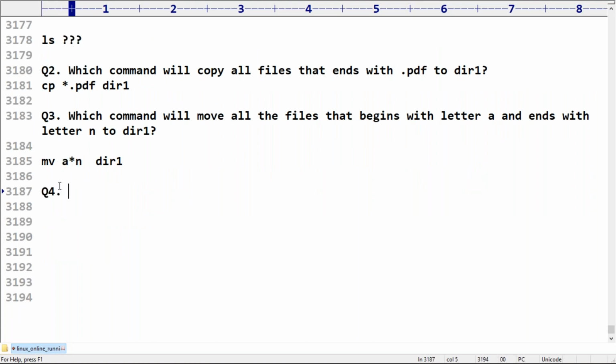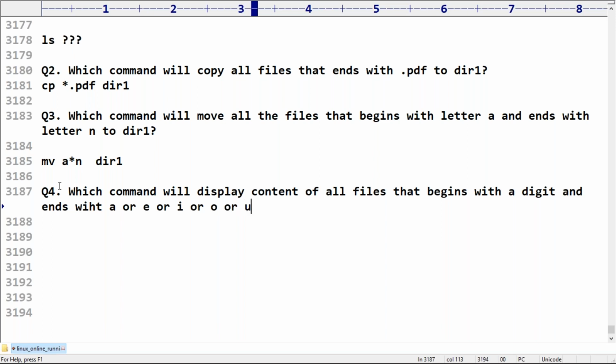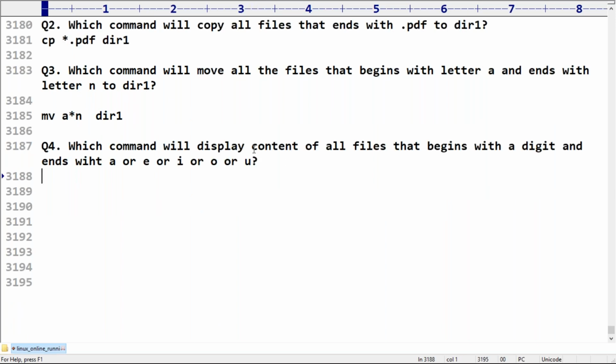Next, which command will display the content of all files that begin with a digit and end with a vowel, a e i o u?